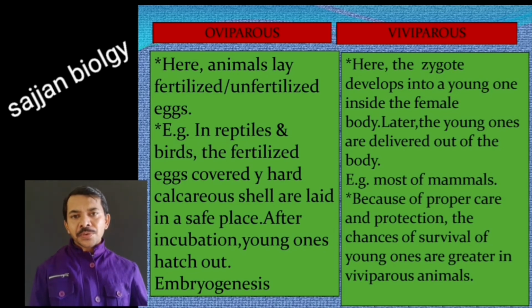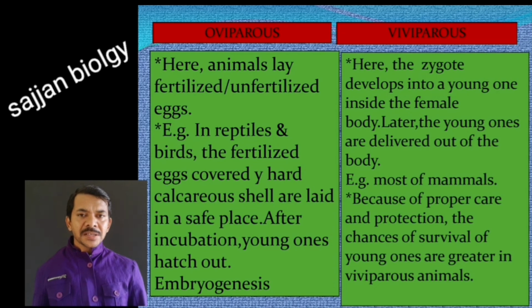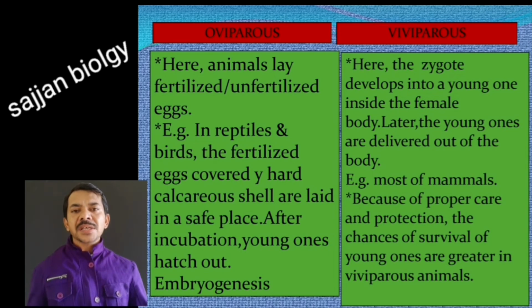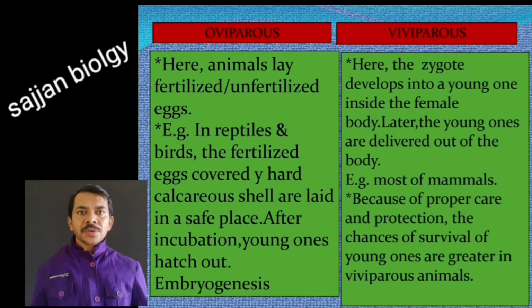Please compare these two. In oviparous animals there are certain predators and there is a chance of reducing their population size, but here there is proper care inside the body of the organism. They can protect their young and continue their generation. So this is about oviparous and viviparous.